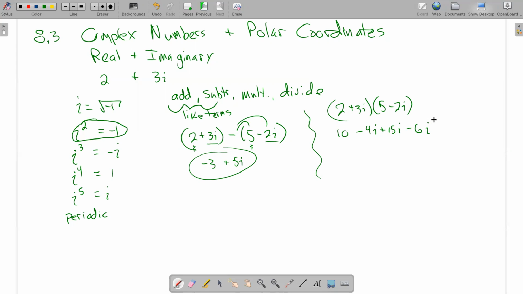So this -6i squared is really -6 times -1, which is plus 6. 10 plus 6 is 16. I lose 4 i's, I gain 15 i's. Altogether, I must have 11 i's. So that number right there is the product of the two numbers above.